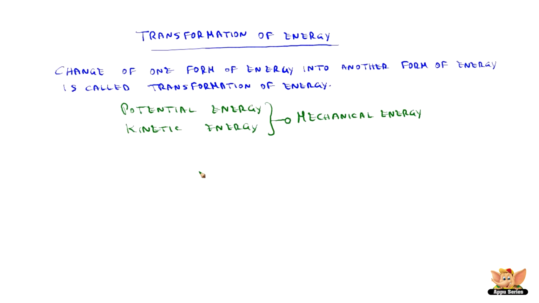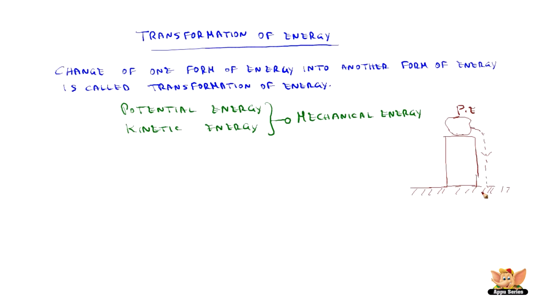and vice versa. So, let us take a tower wherein there are two cases. One is throwing up a stone, other is dropping the stone. Let's see first a stone is lying on top of the tower and we are dropping the stone. So, stone is falling down. What happens when it is lying on top of the tower? It possesses potential energy. Now, when it is falling down, the potential energy gets converted into kinetic energy